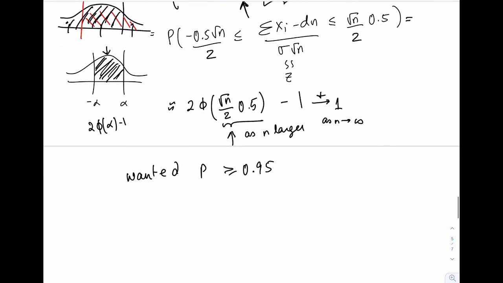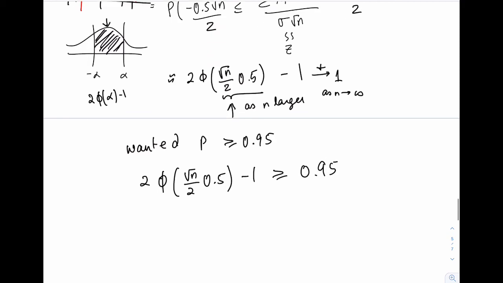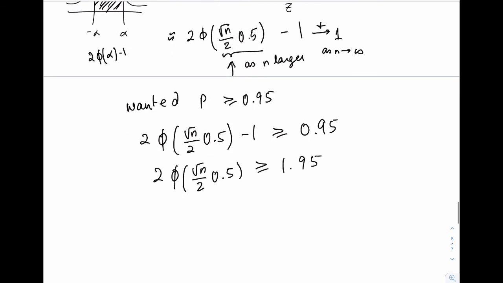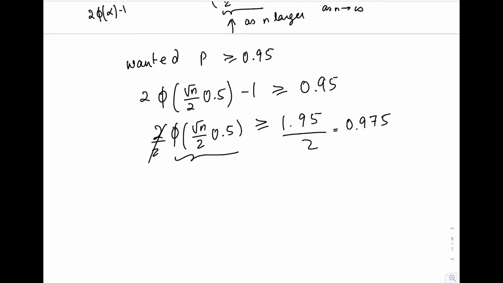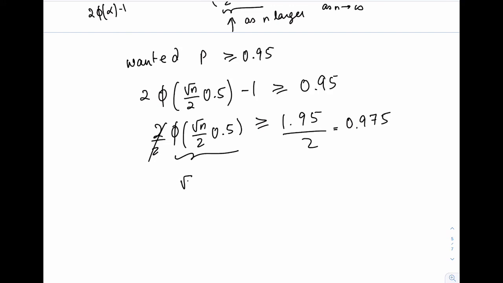Suppose you wanted the probability to be bigger than or equal to 0.95. So what will you do? You would want 2 times phi of square root n over 2, 0.5, minus 1 to be bigger than or equal to 0.95. Okay, so 2 times phi of square root n over 2, 0.5 to be bigger than or equal to 1.95. All right, divide that by 2. And you want phi of this to be bigger than or equal to whatever this is, 0.975. Okay, so then you would pick from the tables. So what should this be? Square root n over 2.